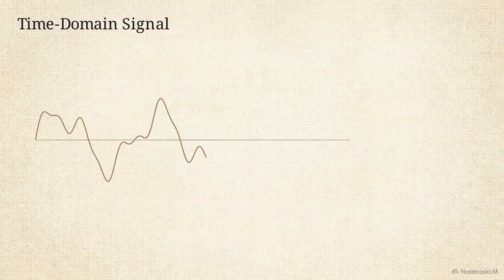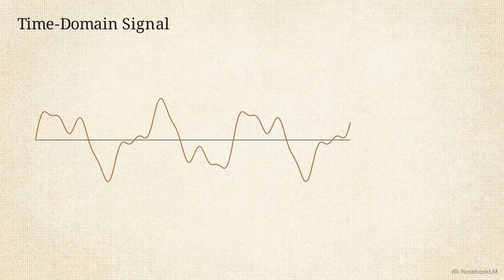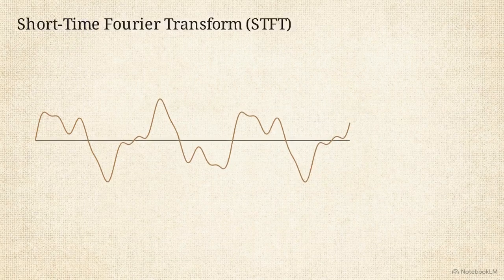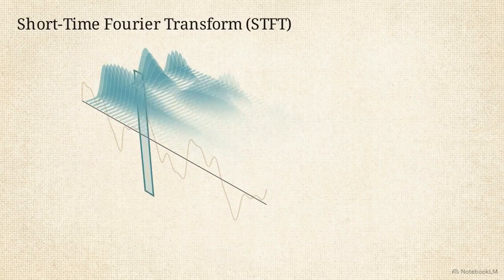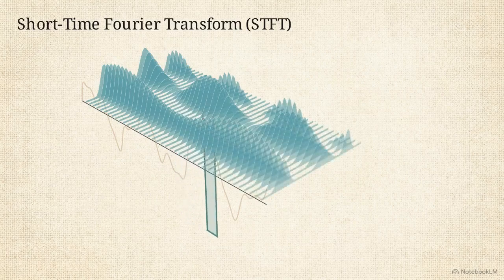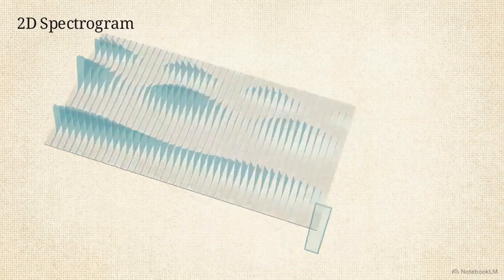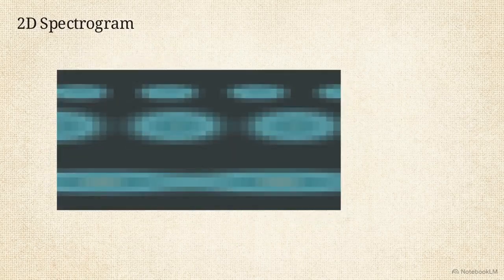To resolve this, we apply a Short-Time Fourier Transform, or STFT. We pass a sliding window across the time domain signal, mathematically converting it into 3D peaks that represent specific frequencies present at a given millisecond. These 3D peaks are flattened into a 2D spectrogram, creating a heat map that maps frequency intensity over time.